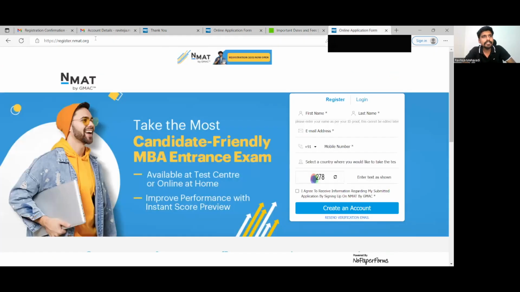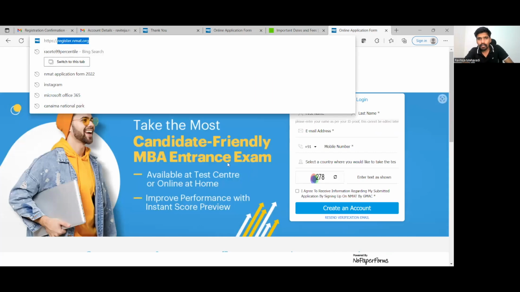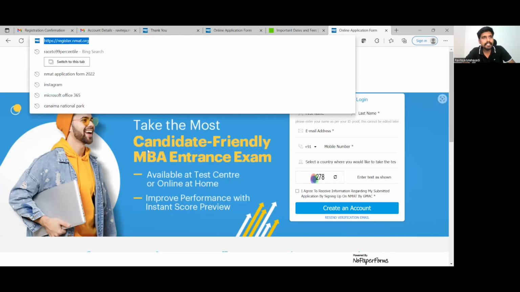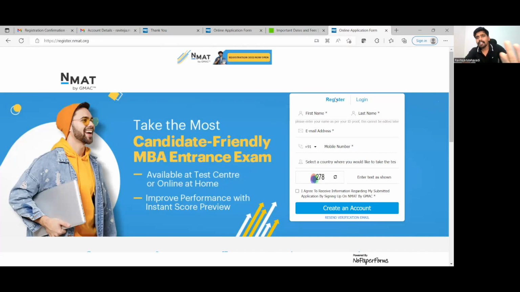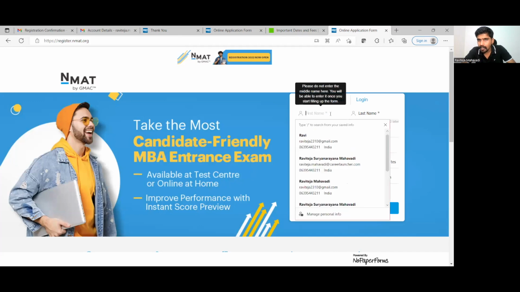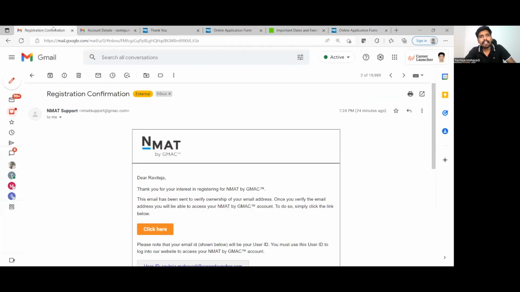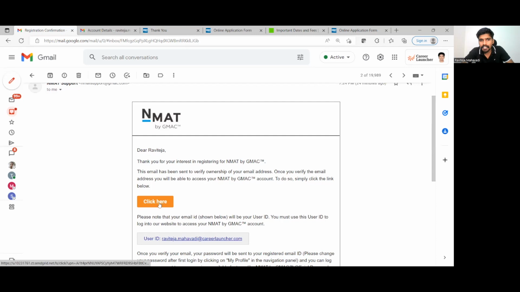So you can visit this URL called register.nmat.org. Okay, you can directly visit this URL, where they will ask you to first register with your email ID. Okay, so let us say that I put in my details over here. I will click on create an account, clicking on which it will send me a mail to my email ID saying that your registration has been confirmed. To confirm your registration, please click on this tab.